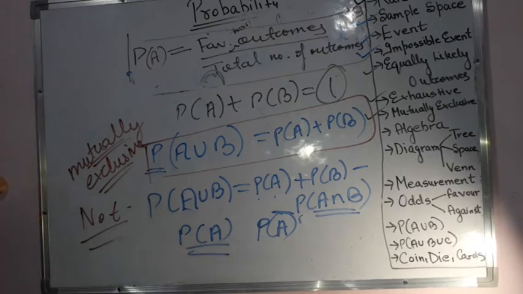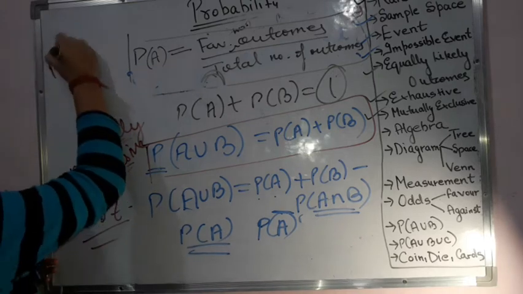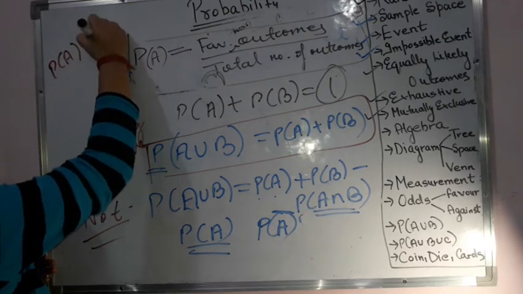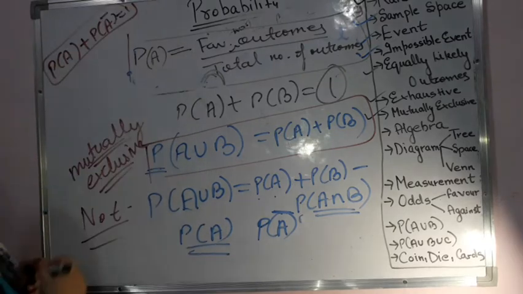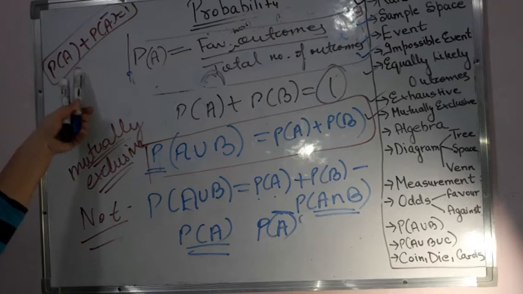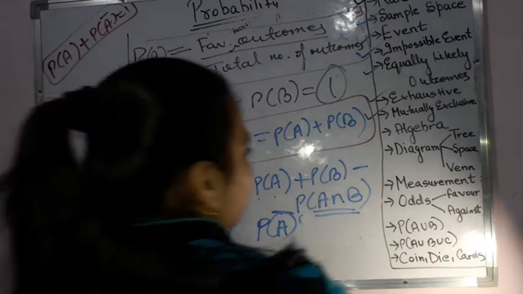Okay, that complement part is also very simple. The probability of an event A plus the probability of that event not happening will be equal to 1. Okay, this thing you can remember. So this algebra part is done.